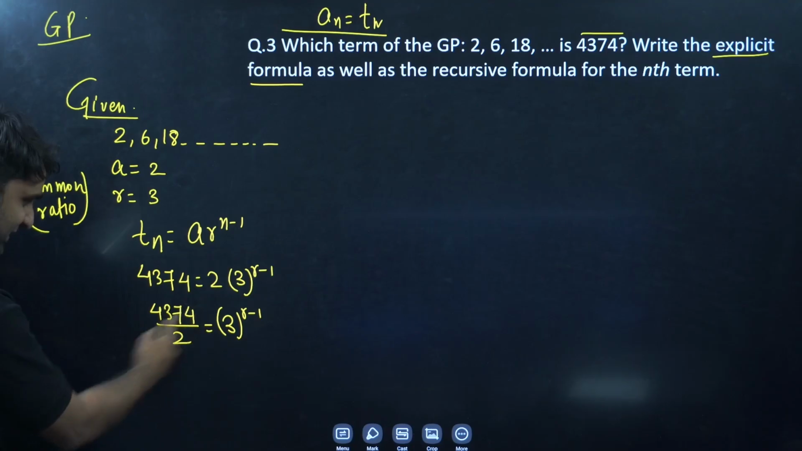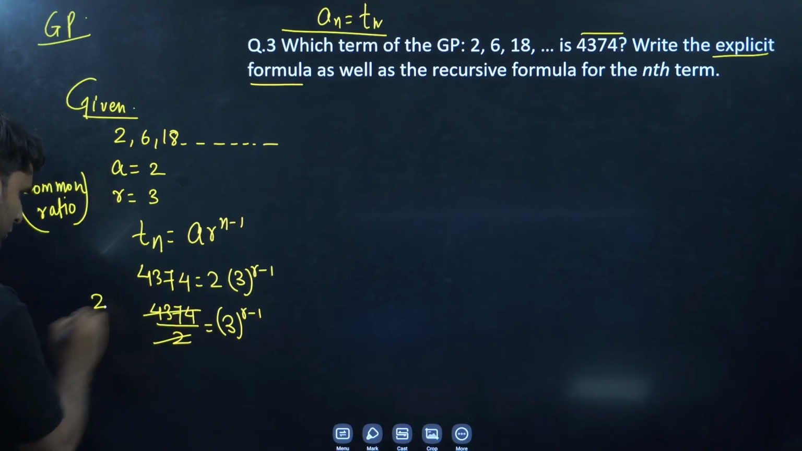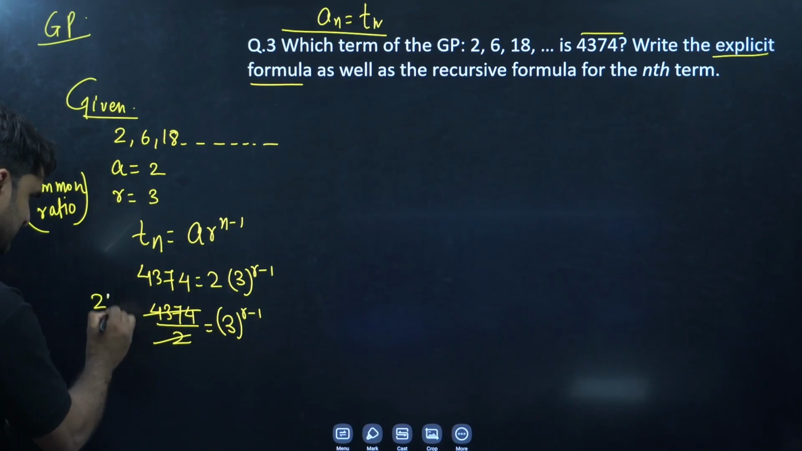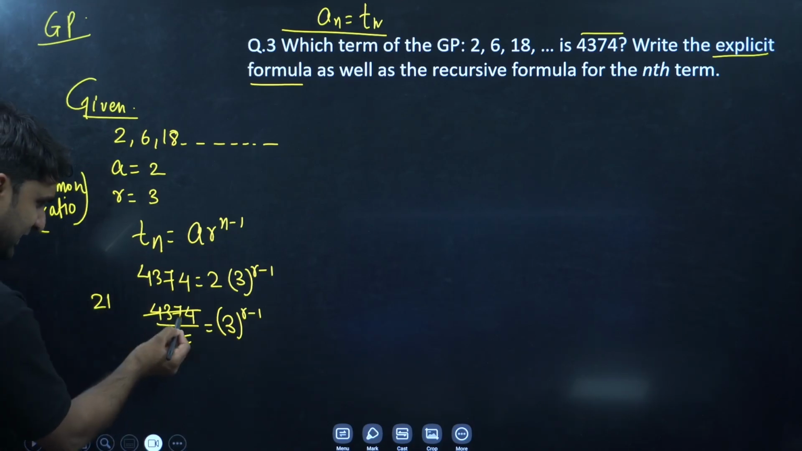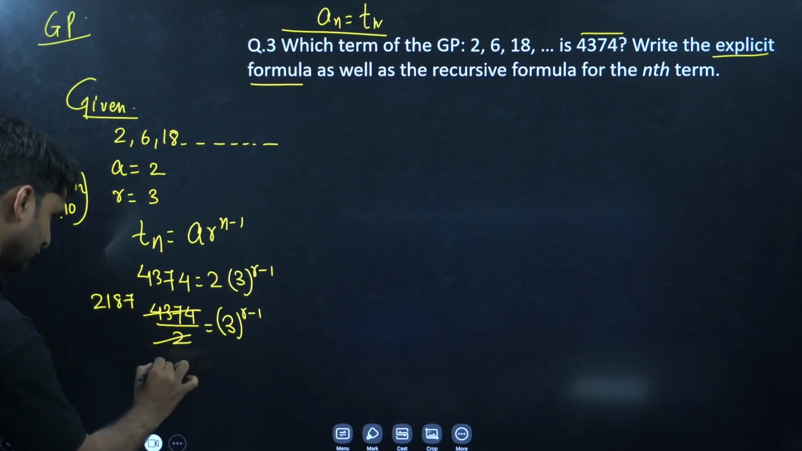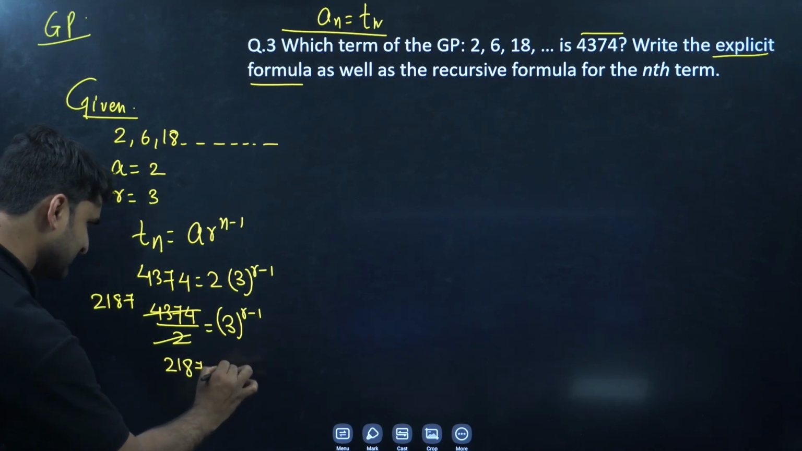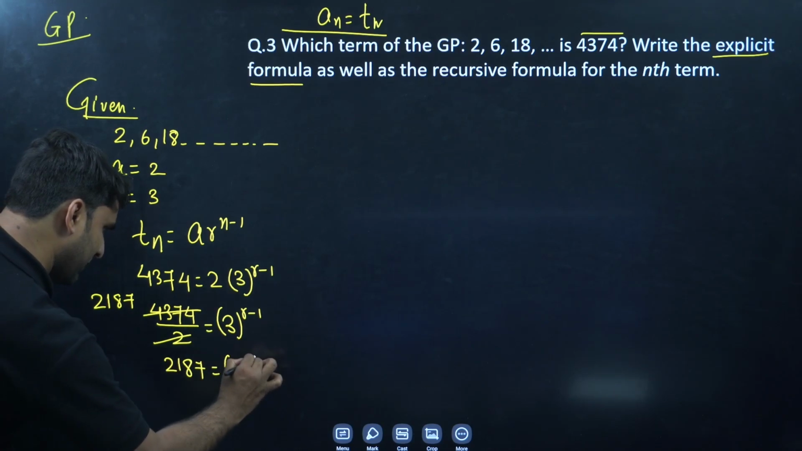Now let's divide this number. 2 4s are 4, 2 1s are 2, and this is 1, 2 8s are 16 and 2 7s are 14. Okay, so this is 2187 is equal to 3 to power n minus 1.